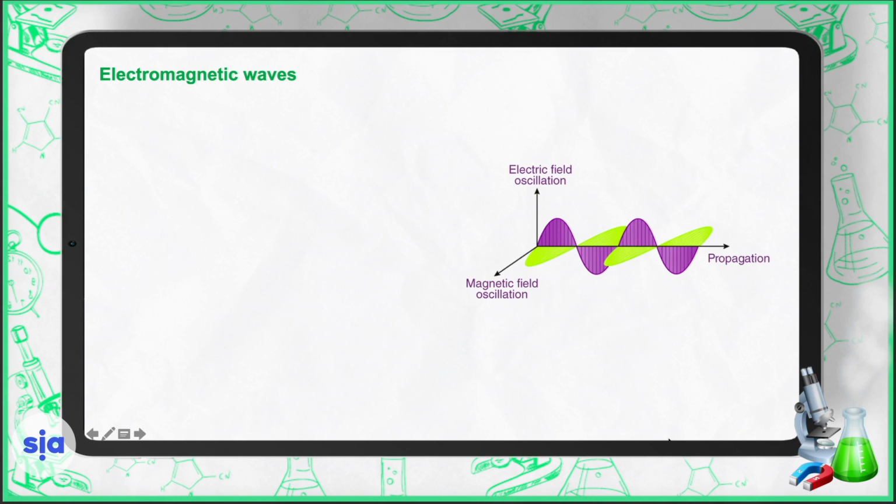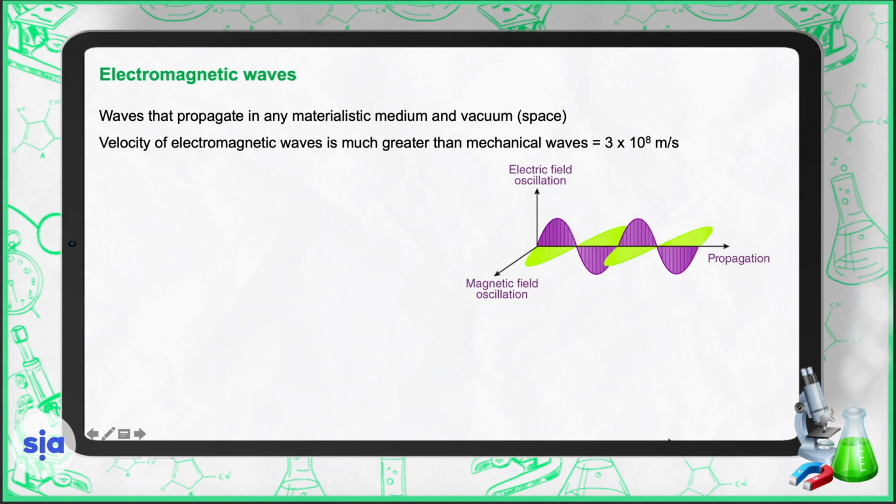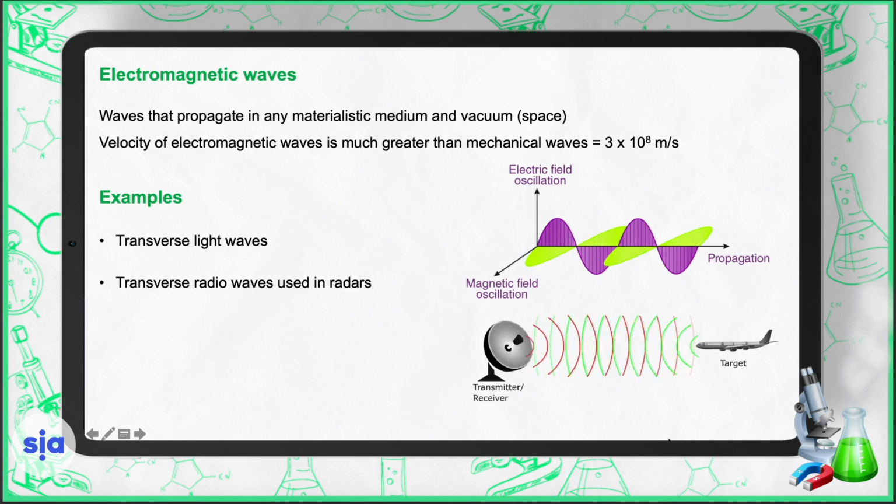Electromagnetic waves. These waves can propagate in any materialistic medium and in vacuum. And the velocity of electromagnetic waves is much greater than mechanical waves. It's equal to 3 times 10 to the power 8 meters per second. Examples: transverse light waves and transverse radio waves used in radars.